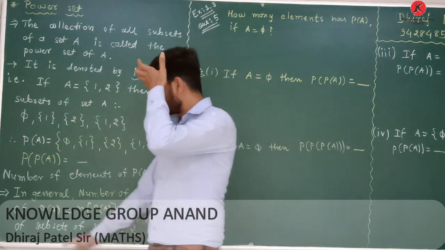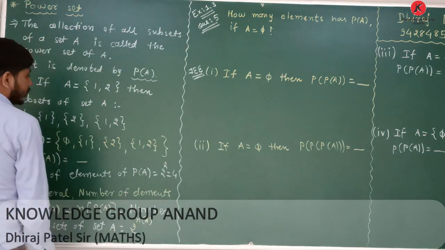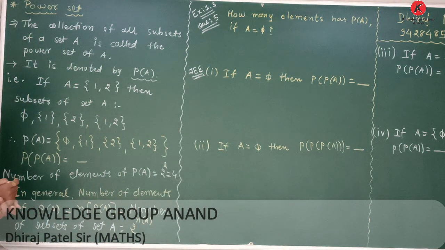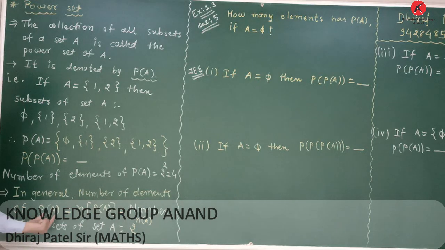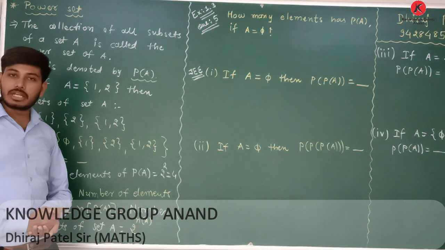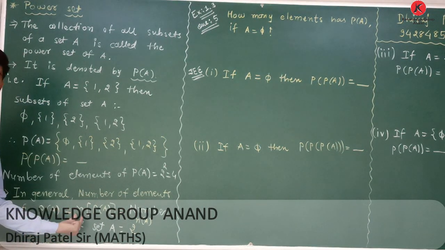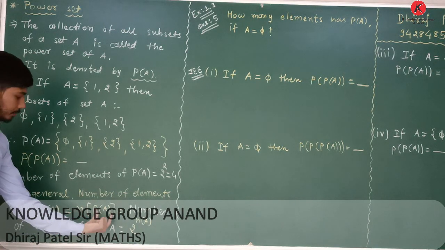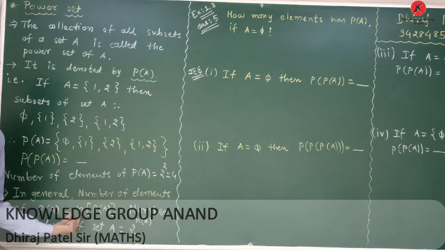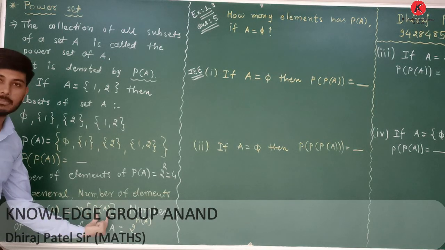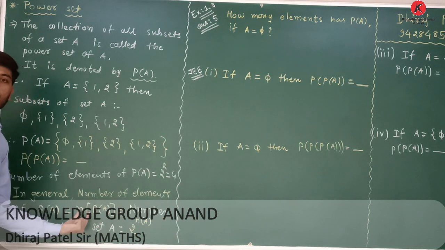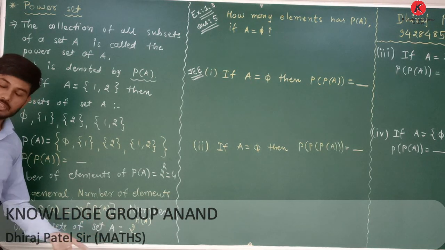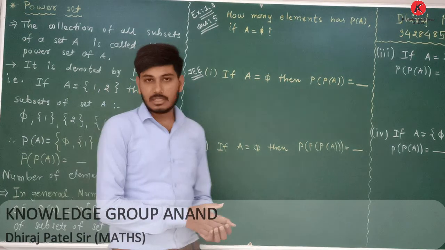Now, in general, we will discuss the formula for finding the number of elements of the power set of A. It is denoted as small n of P of A, the number of elements in the power set of A. You can also read it as number of P of A.